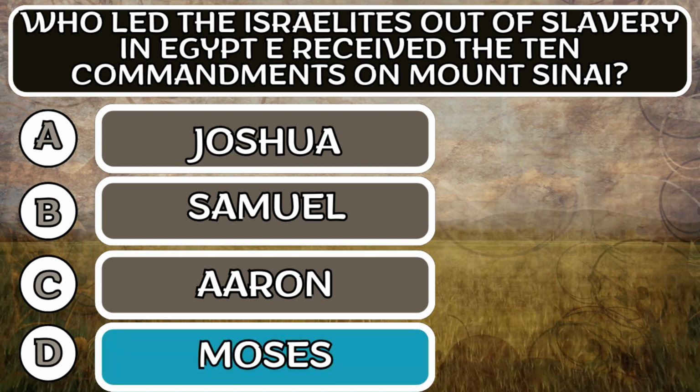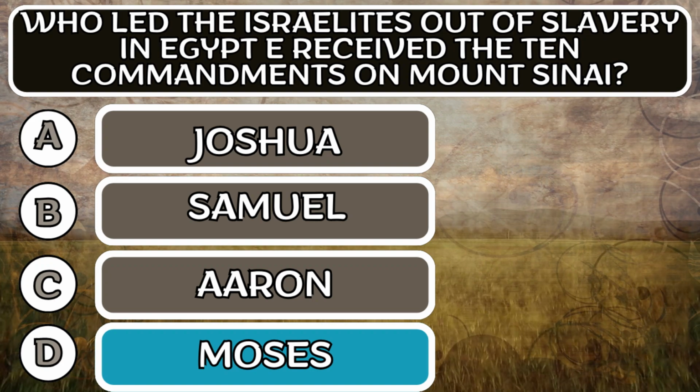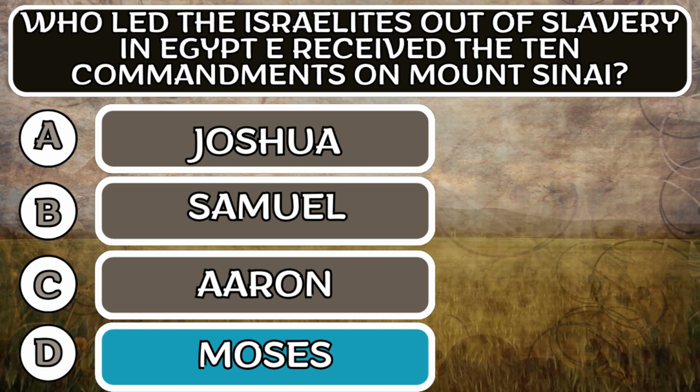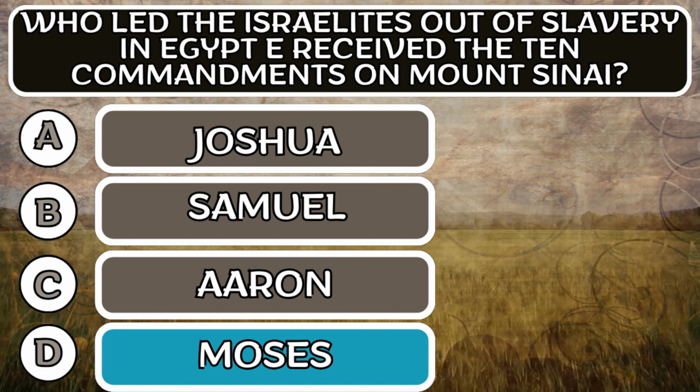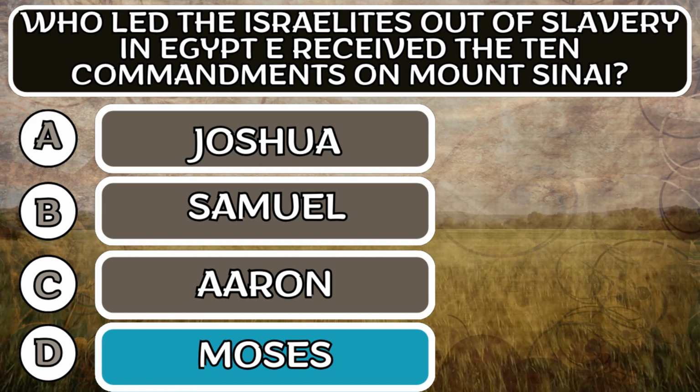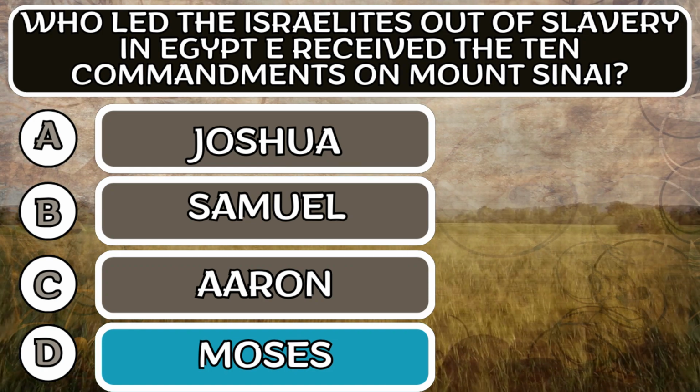The correct answer is option D, Moses. Moses was chosen by God to lead the Hebrews out of Egypt, where they were slaves, towards the promised land of Canaan. The biblical answer is written in Exodus, chapter 3, verse 10-12.